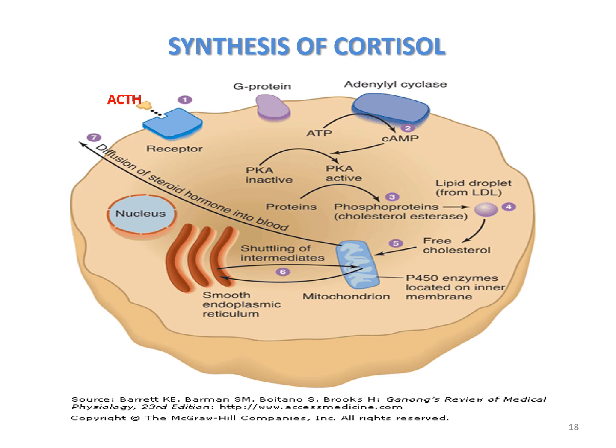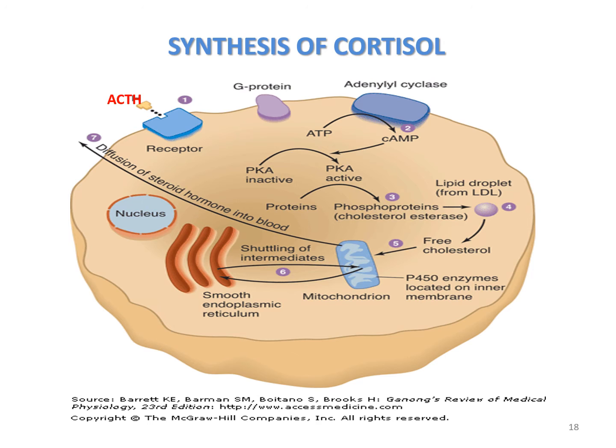G protein is an adenylate cyclase stimulator, which converts ATP to cyclic AMP. Cyclic AMP now activates protein kinase A. Protein kinase A now phosphorylates an intracellular protein to form a phosphoprotein. These phosphoproteins are actually the active form of cholesterol esterase. This cholesterol esterase cleaves the lipid droplets present within the adrenal cortical cell to free cholesterol. This free cholesterol is the precursor of all steroid hormones.